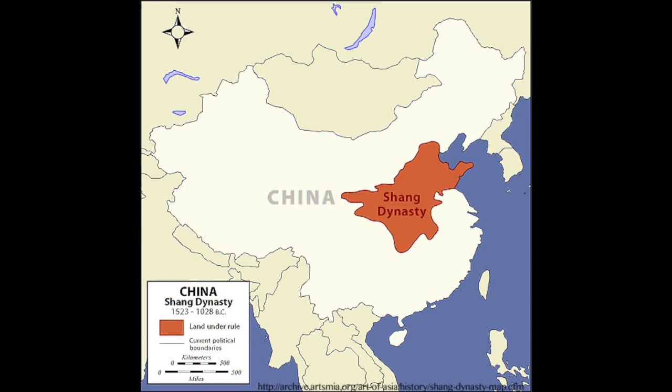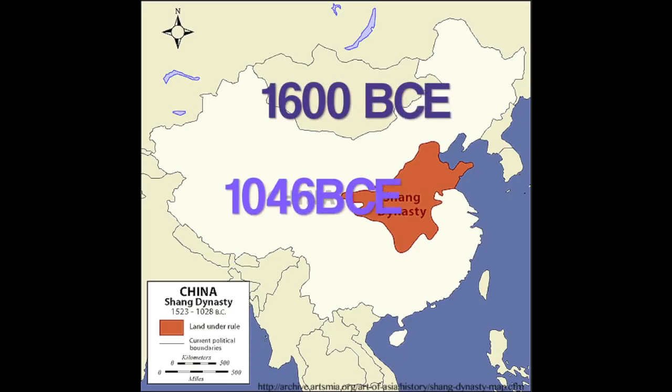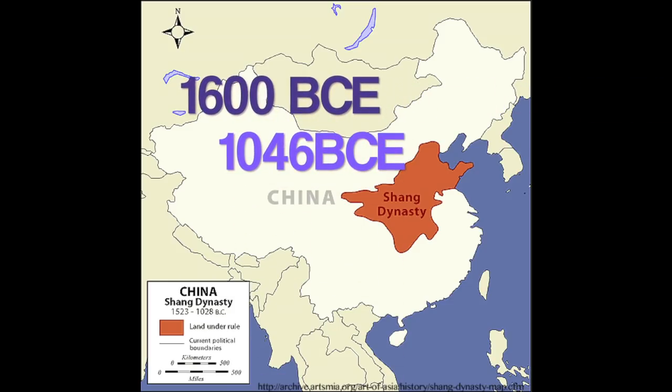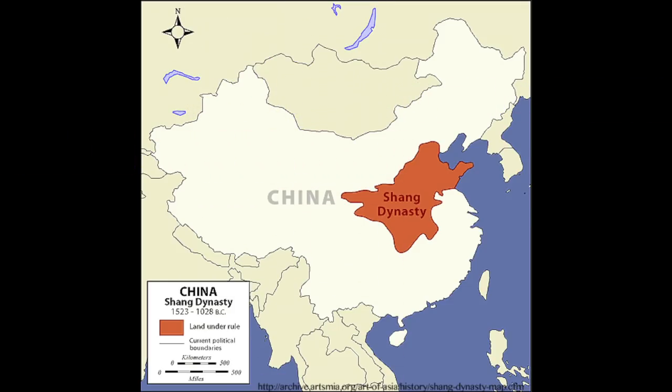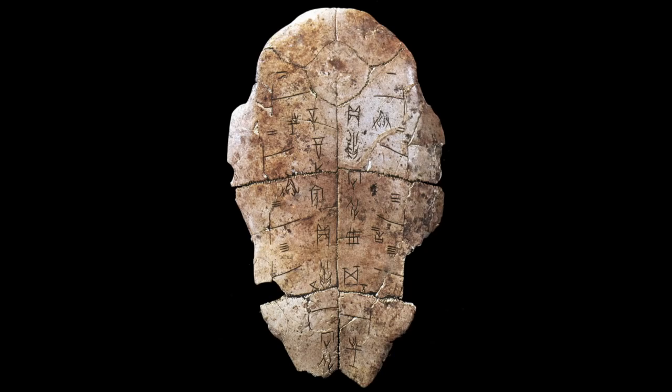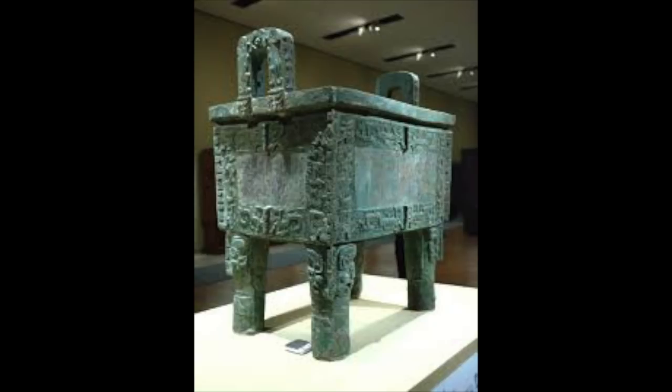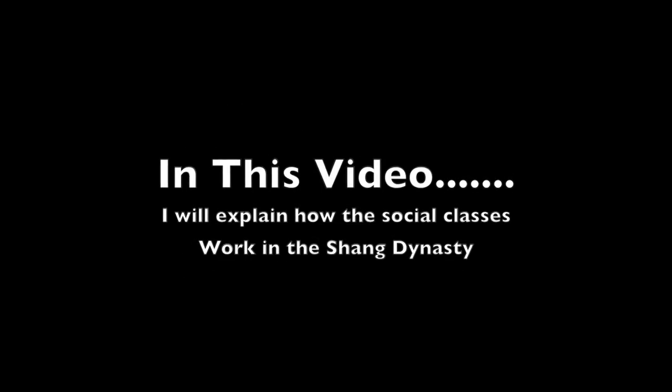The Shang Dynasty was a dynasty that took place from 16,000 BCE to 1046 BCE. It has a monarchic government and the earliest known Chinese handwriting. It is also the earliest Chinese dynasty that can be supported by archaeological evidence. In this video, I will explain how the social classes worked in the Shang Dynasty.